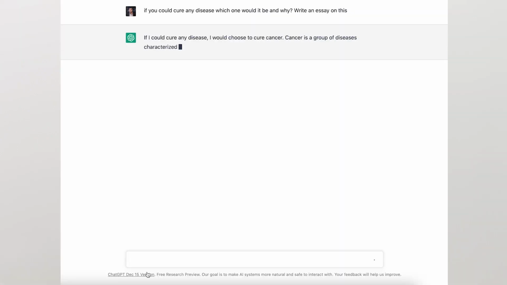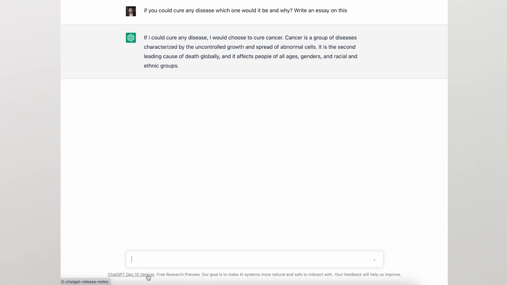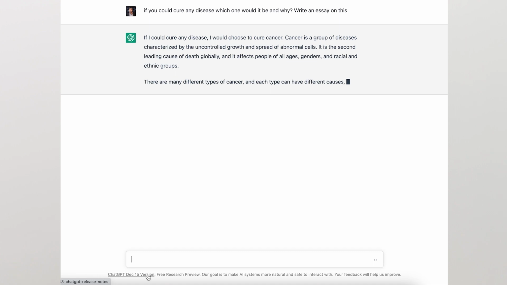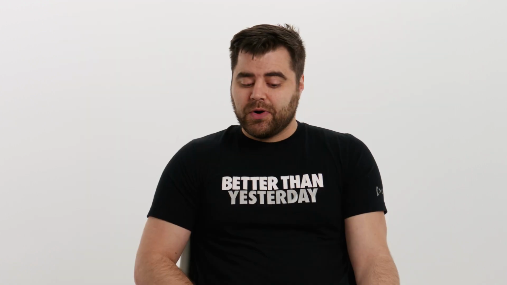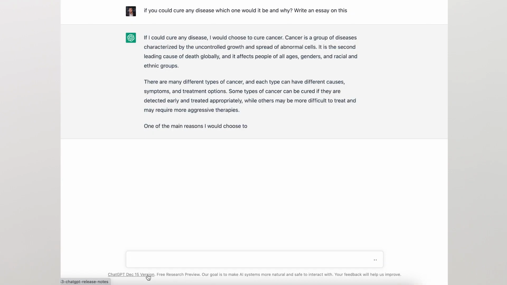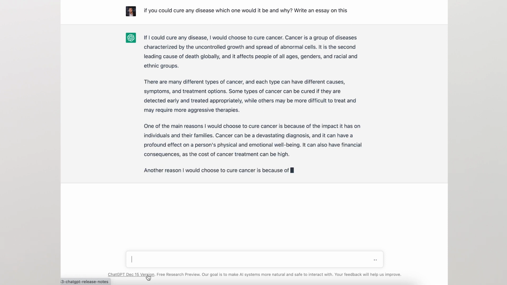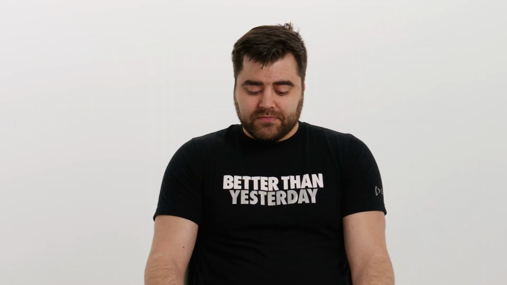If I could cure any disease, I would choose to cure cancer. Cancer is a group of diseases characterized by uncontrolled growth and the spread of abnormal cells. So far, it sounds like a Wikipedia article. There are many different types of cancer. Each type has different causes, symptoms, and treatment options. Wow, this gets personal in the next paragraph. One of the main reasons I would choose to cure cancer is because of the impact it has on individuals and their families. Cancer can be a devastating diagnosis, and it can have a profound effect on a person's physical and emotional well-being. It can also have financial consequences, as the cost of cancer treatment can be high.